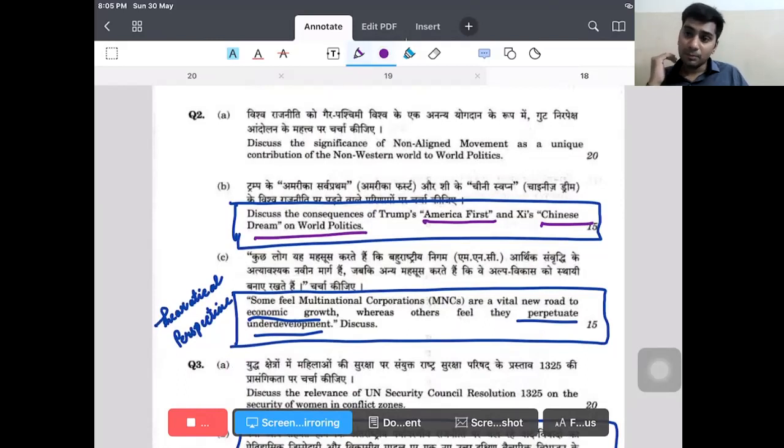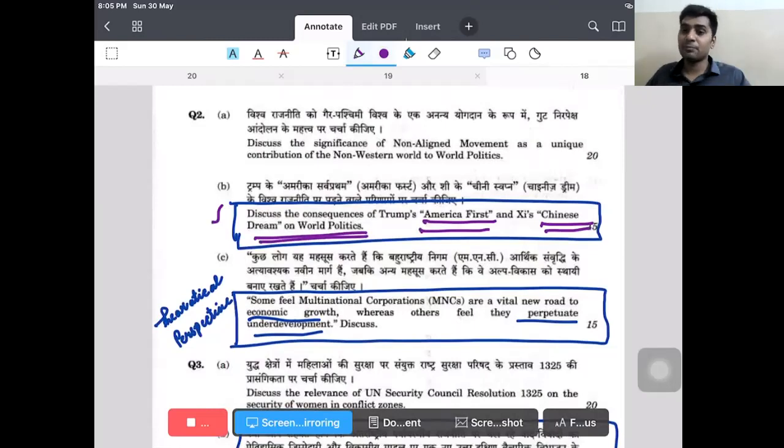But in paper two, particularly, the topic is very dynamic. We have to develop analytical skills. You have to develop that interlinking capability. How can you link it? By the approach of international theory. You should understand the theory. The moment you understand the theory, the application part comes very easily. Again, I'll show you one more example. This is America's first and the Chinese dream of world politics. Tell me one source where you can come across this question to answer. Tell me one source in the market. No source in the market will be sufficient to answer this question.